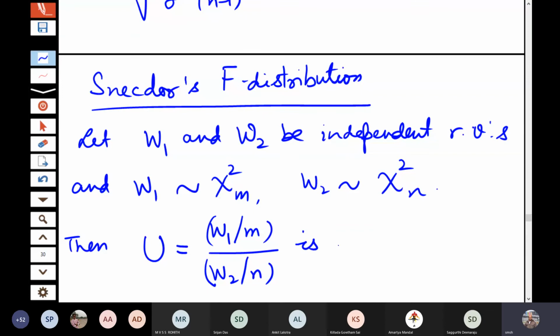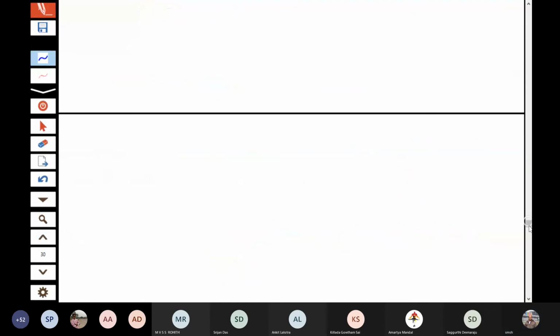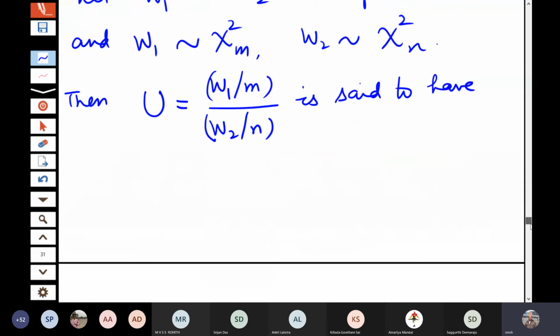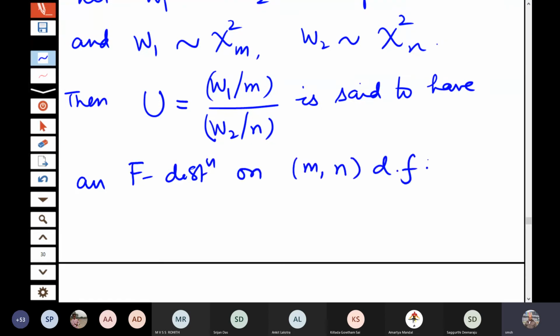This is said to have an F distribution on m, n degrees of freedom. Here two degrees of freedom are coming, one from the chi square in the numerator and one from the chi square in the denominator. We write U follows F m, n. So we write like this.